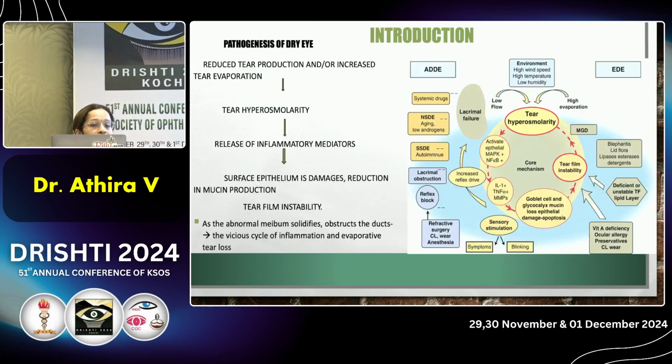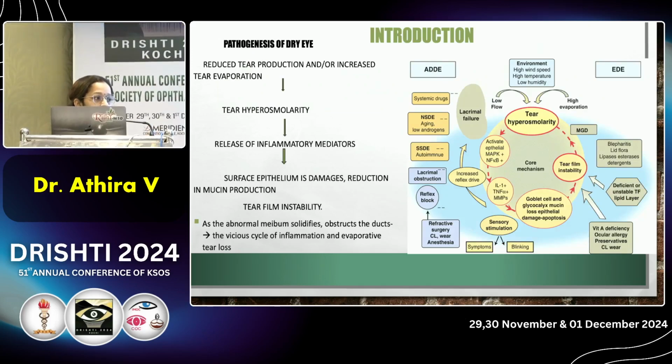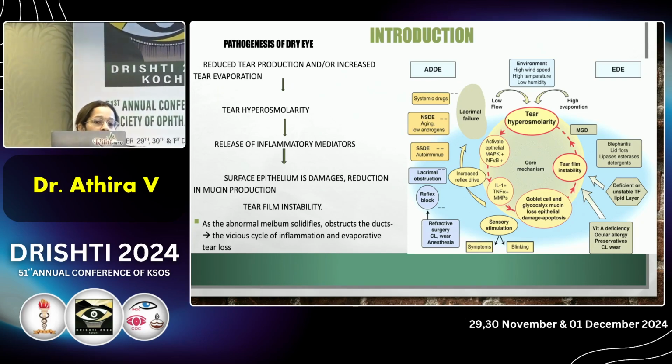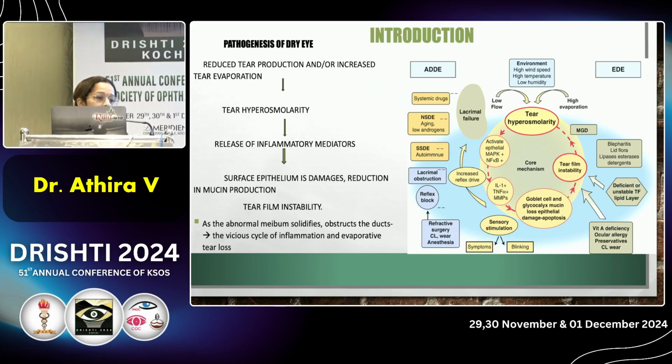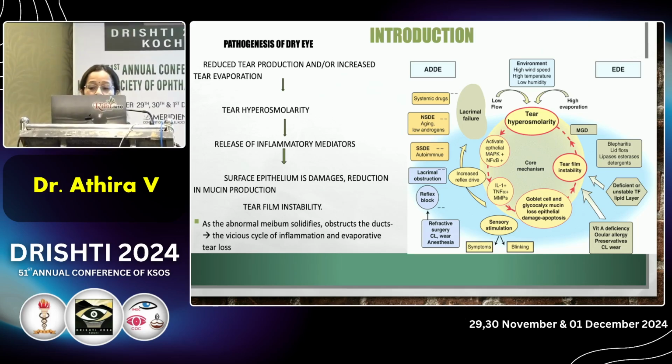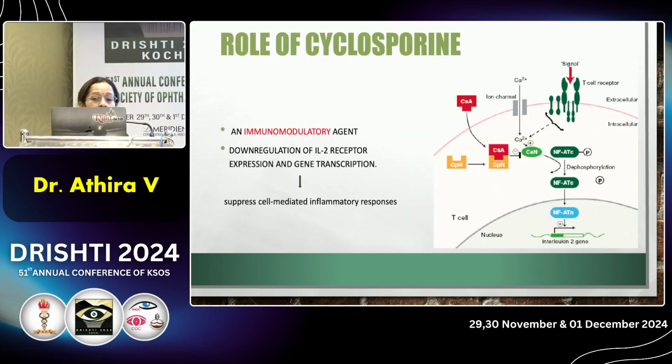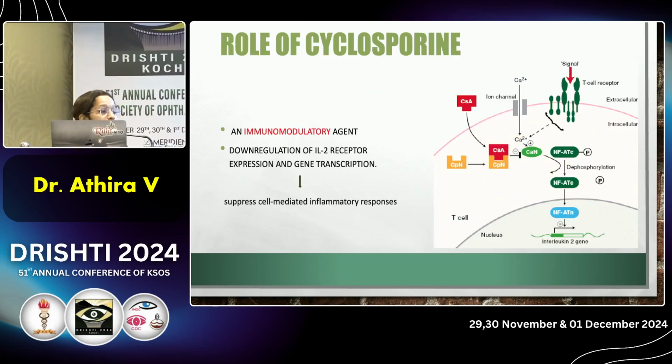As we know, in the pathogenesis of dry eye, there is reduced tear film production and increased evaporation, which lead to increased tear film hyperosmolarity and release of inflammatory mediators. This leads to surface epithelial damage and reduction of mucin production, and this vicious cycle continues. Then here comes the role of cyclosporine.